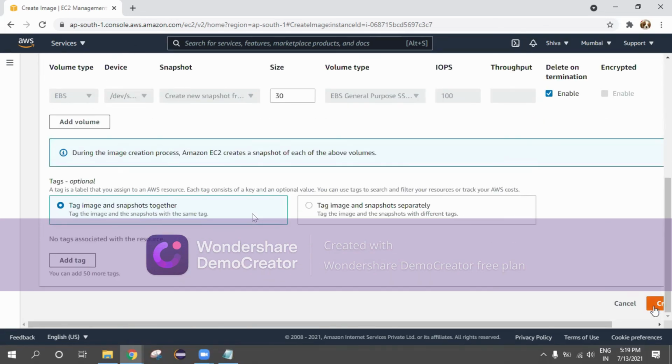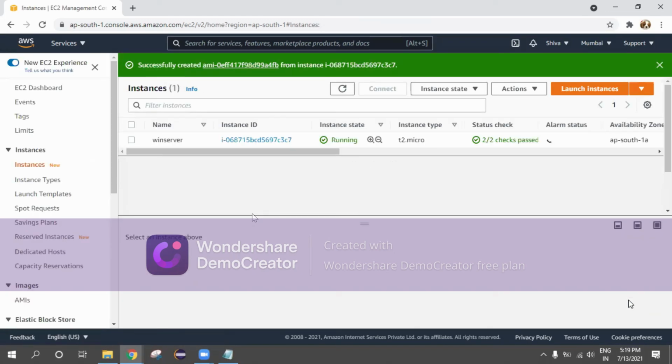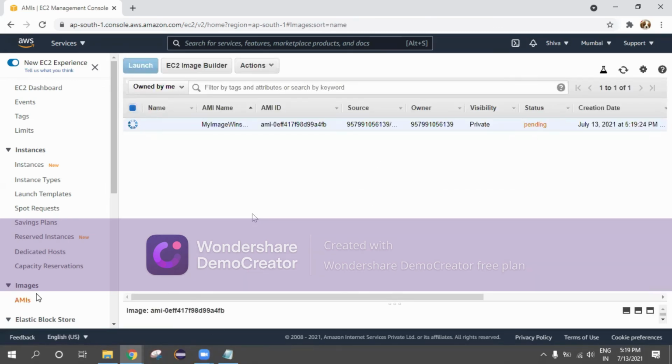I'm just going forward and creating this image. Where will this image be stored? This image will be stored in AMI. By default, you can see the image is getting stored and the status is still pending.